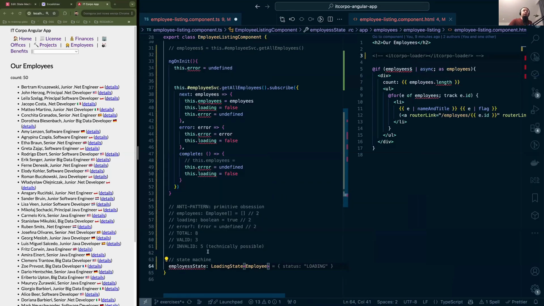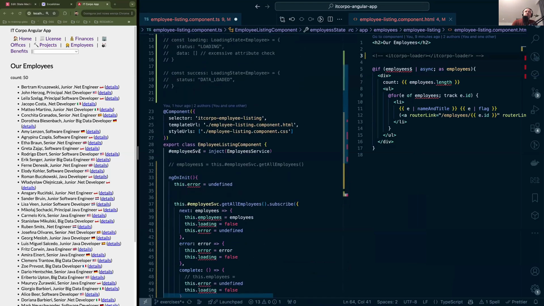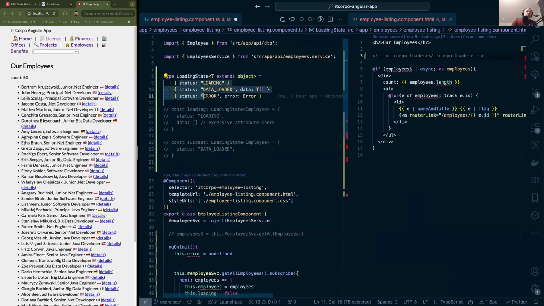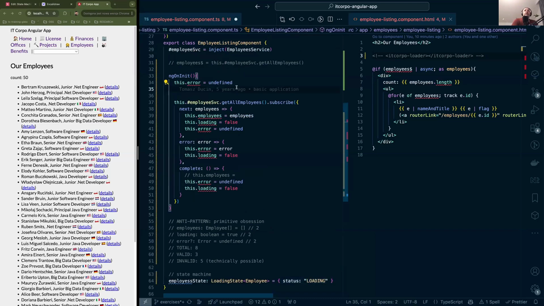And now TypeScript will, of course, require us to think about what your initial value is. Well, some people like to introduce one more state, which would be explicitly initial. Maybe in some cases it does make sense, though we can make things slightly simpler by instantiating this as the loading status. Now, what would happen over here?